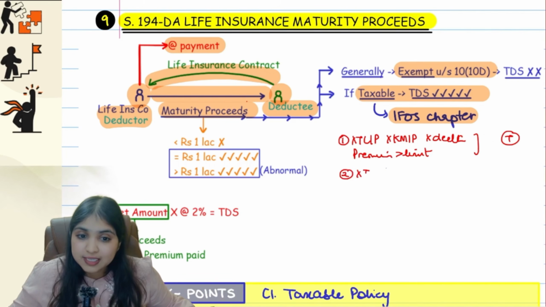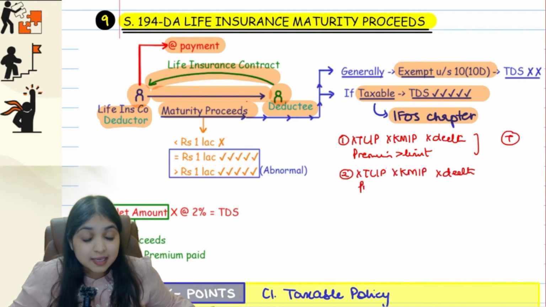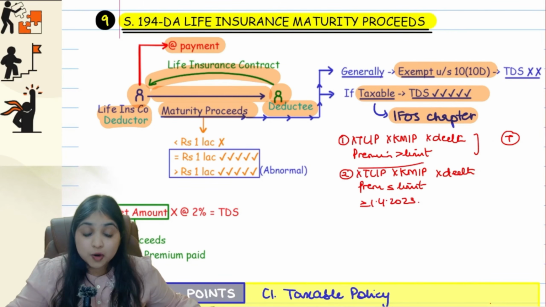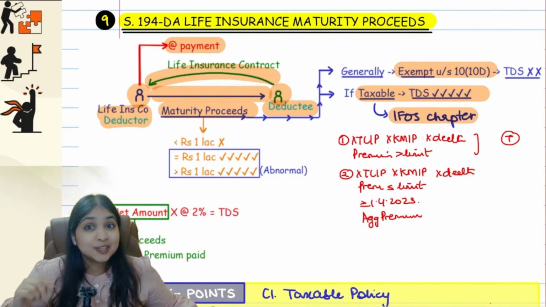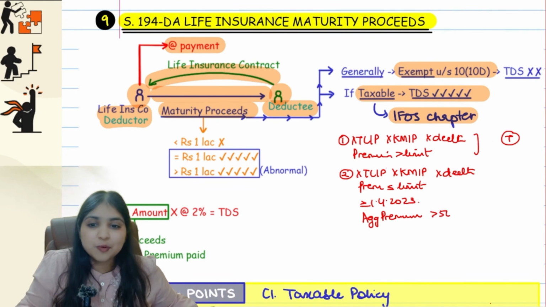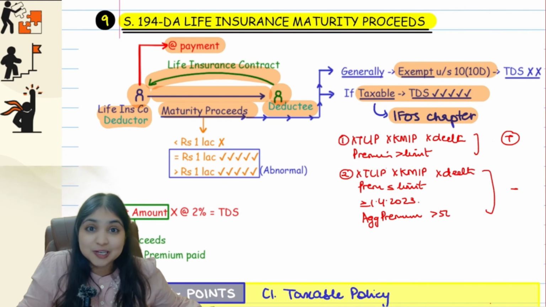Then second situation, same thing, it is not a term life insurance policy. It is not a keyman insurance policy. Also, money is not received upon death. And this time, the premium is within the limit. But however, the policy is taken on or after 1st April 2023. Then all these policies put together, if the aggregate premium happens to be within 5 lakhs, then the maturity proceeds will be exempt. But those policies, because of which the aggregate premium is crossing 5 lakhs, those policies' maturity proceeds will become taxable. Do you remember, guys?